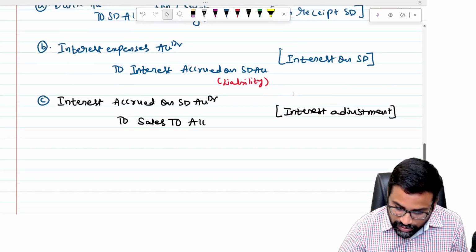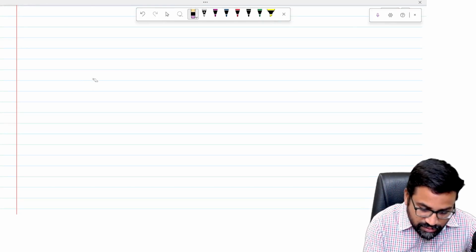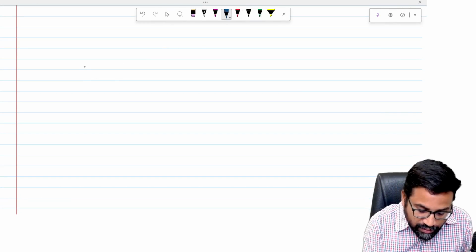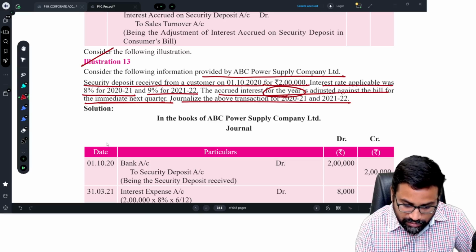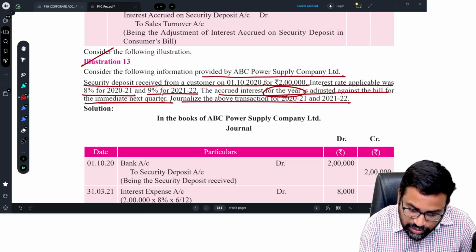Okay. So first of all, see this. Security deposit was received from the customer on 1/10/2020.